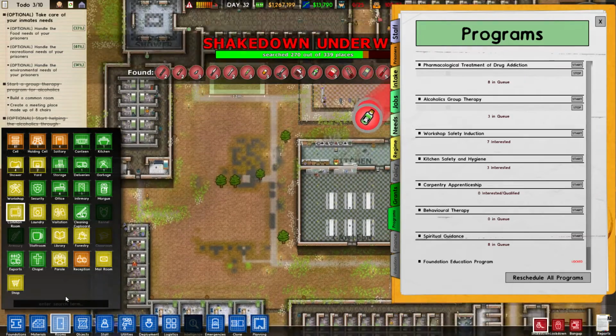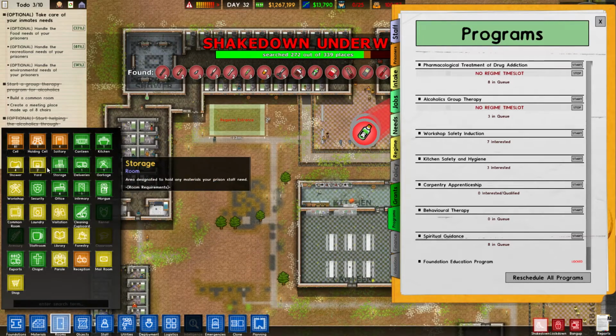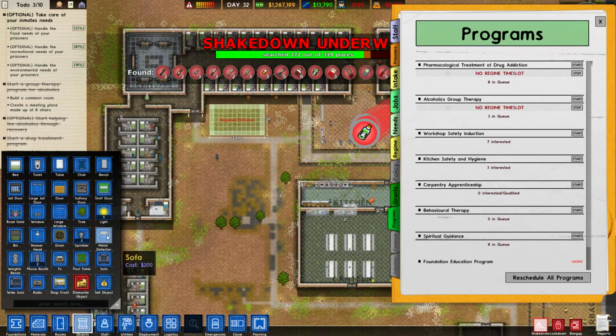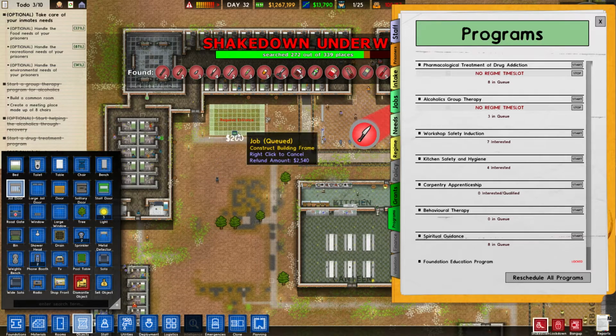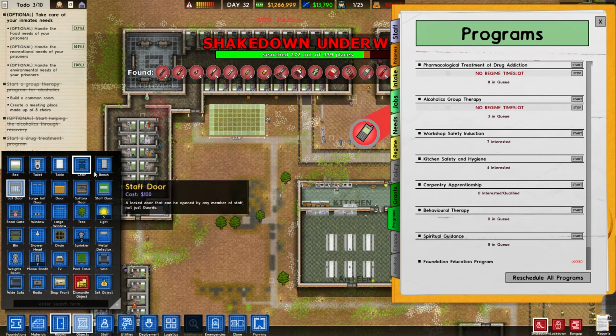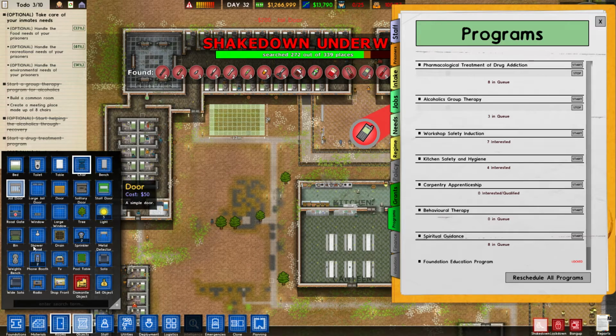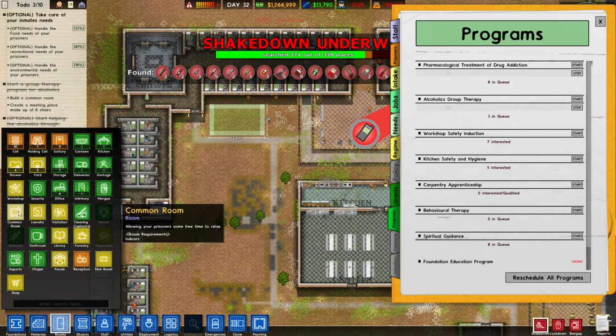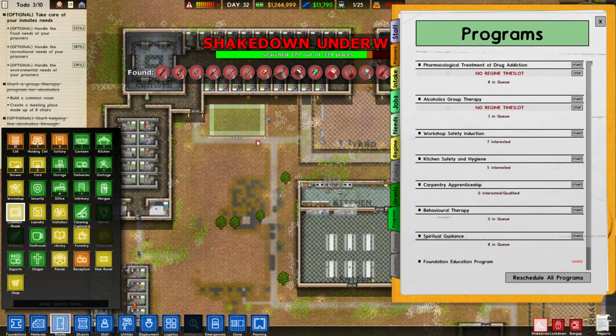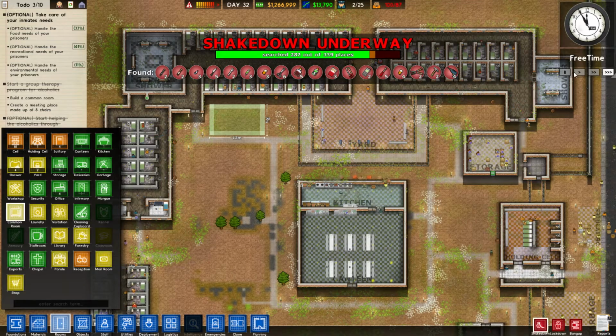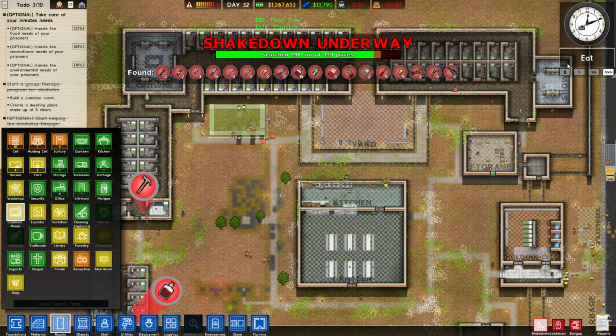I mean, there's no real reason why they couldn't come in here, but probably best to be safe, right? So let's put a jail door in. And we want chairs. A meeting place made up of 8 chairs. Common room. Oh, we need to build it first, of course. Let's build that. Let's get it built and then we can designate the common room.